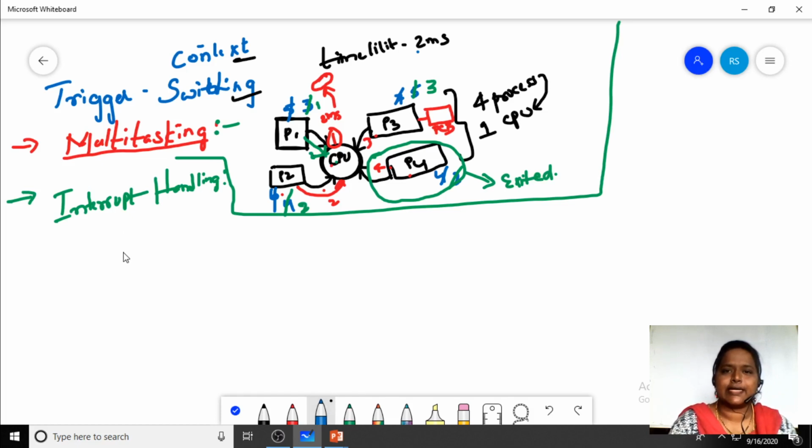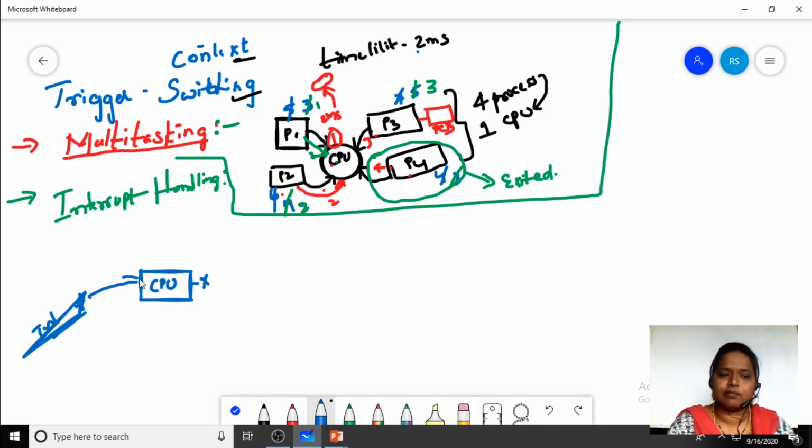What do you mean by an interrupt? It means stopping the execution of a CPU. Here the CPU is executing task X. An interrupt is nothing but a disturbance. It is an unofficial way of stopping the processor in order to execute a particular task. So in interrupt handling, an interrupt is sent to the CPU, and the CPU will halt the execution.